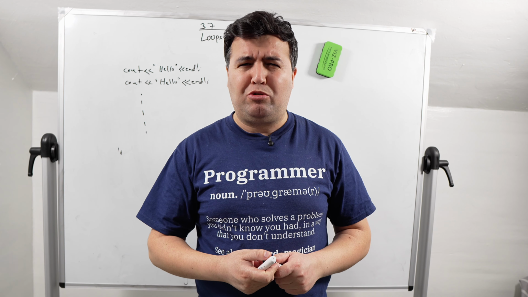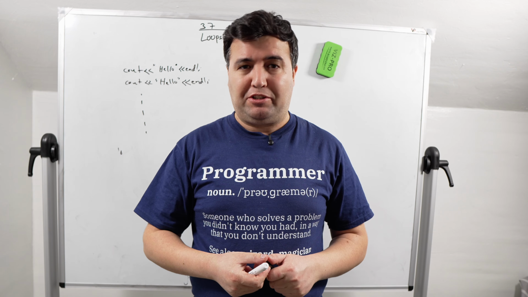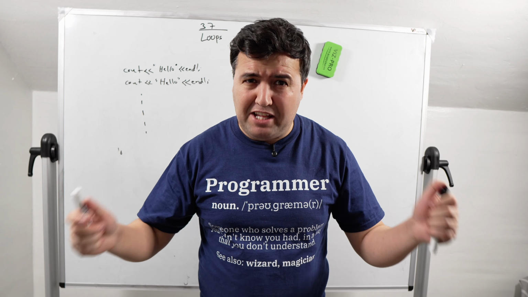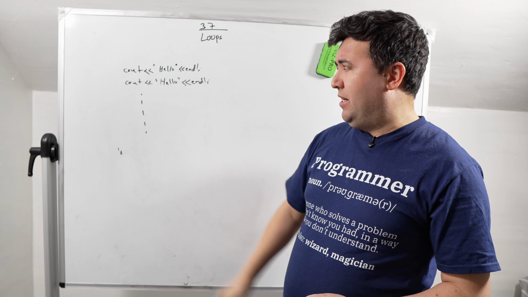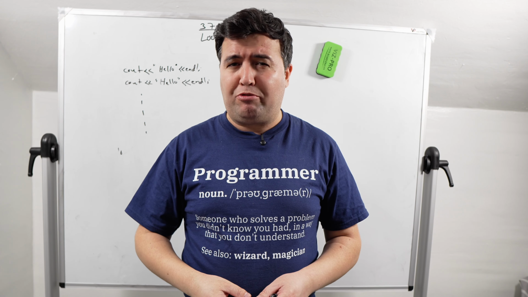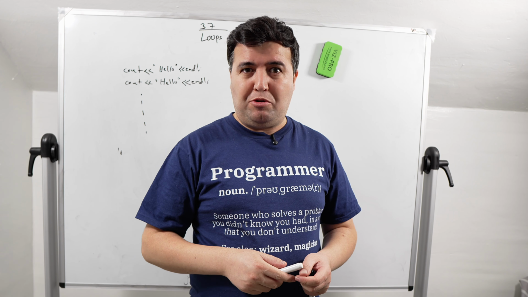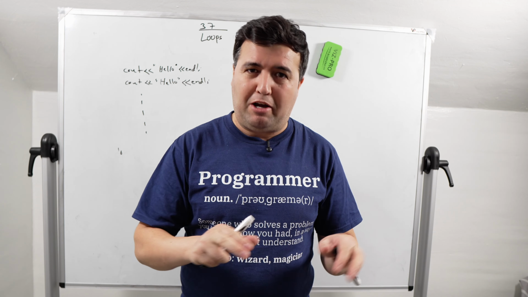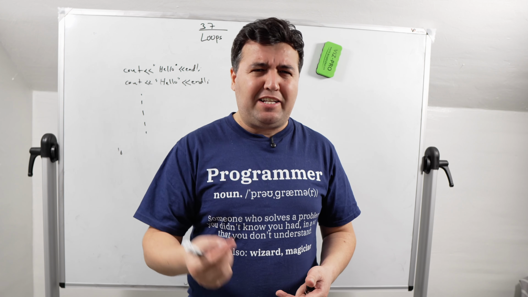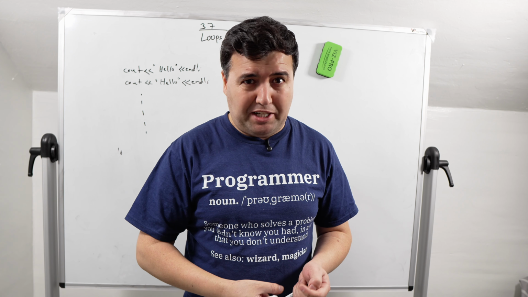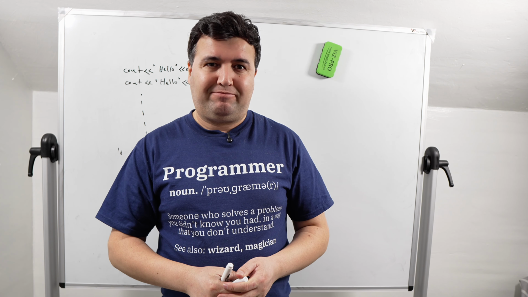What if he asks you to write a program which prints hello 1,000 times? What if someone asks you to print hello world 1 million times or 100,000 times? In this case, you just start writing cout hello, cout hello, cout hello. It's a simple task, just printing the hello keyword. But if it's 100,000 times, believe me, it takes too much time. We know that.